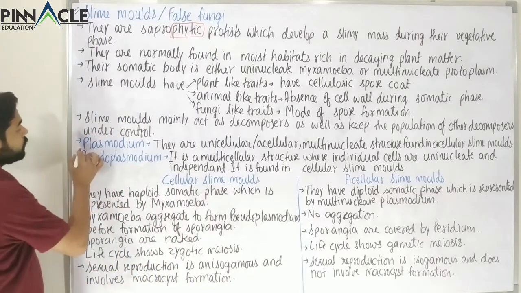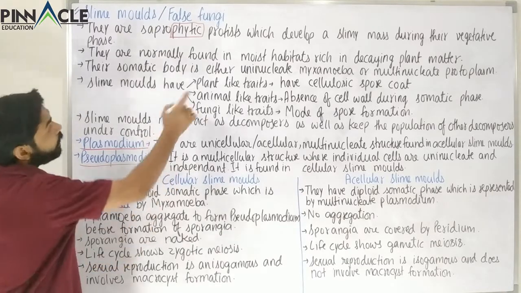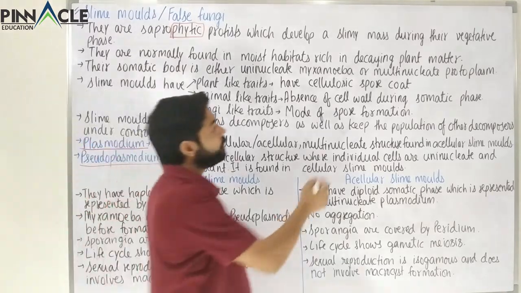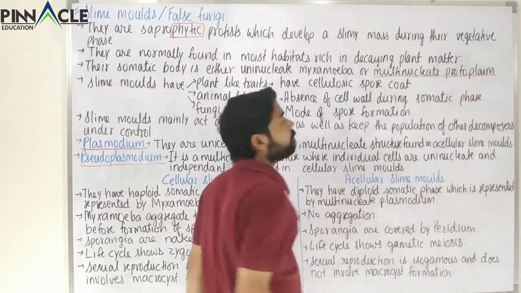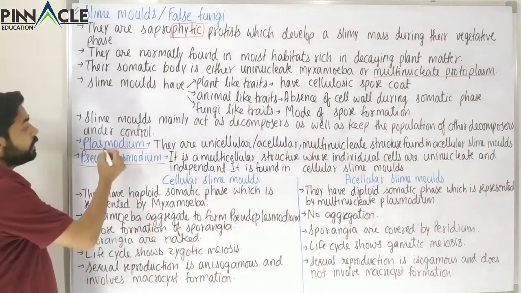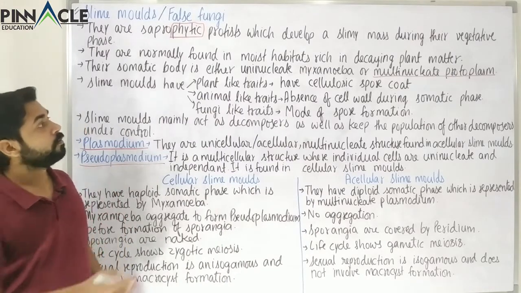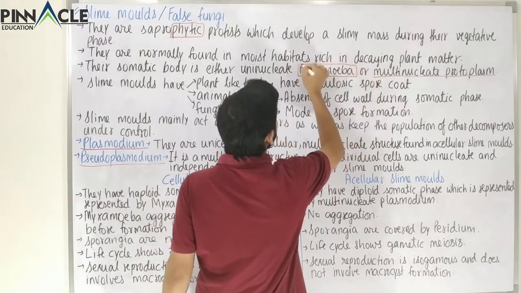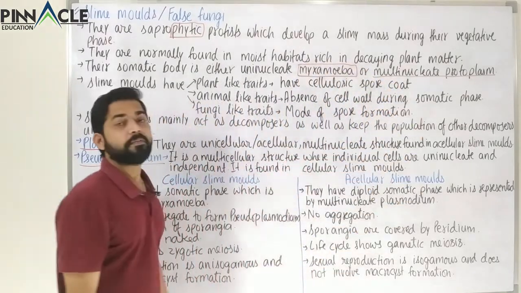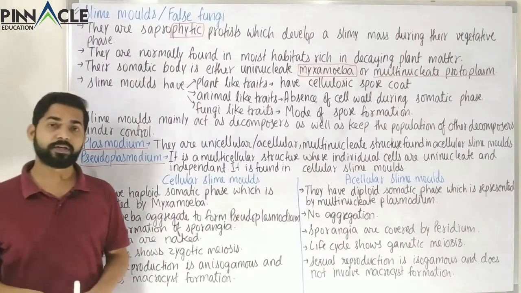Now there are two things that we have to remember. Above we studied this multinucleate protoplasm. This multinucleate protoplasm is the plasmodium. So there are two forms. We know one form is the myxamoeba, and the other one, the multinucleate protoplasm, is normally called the plasmodium.